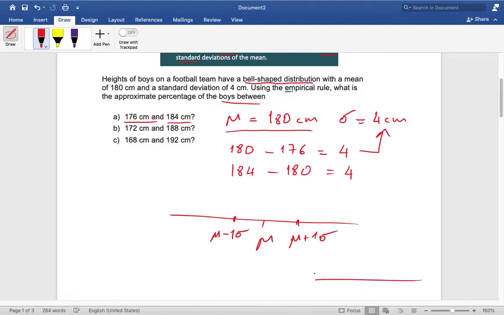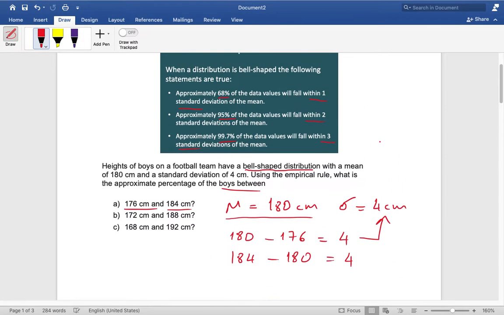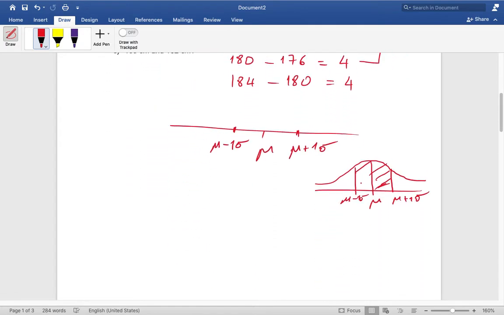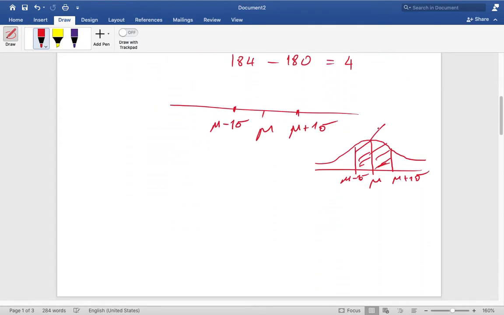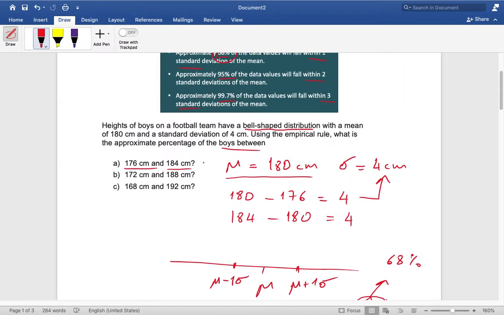In a bell-shaped distribution, if you remember, 68% of the data lies within mu minus 1 sigma and mu plus 1 sigma. So the answer to part A is 68%.